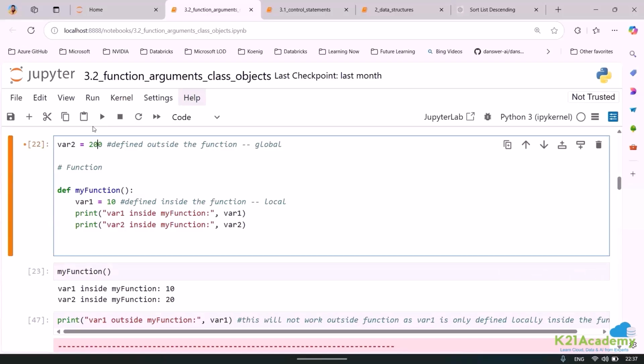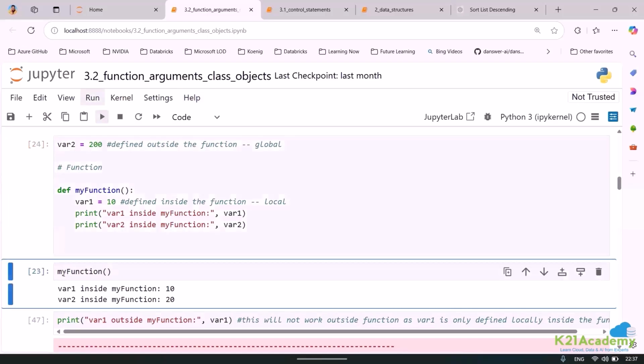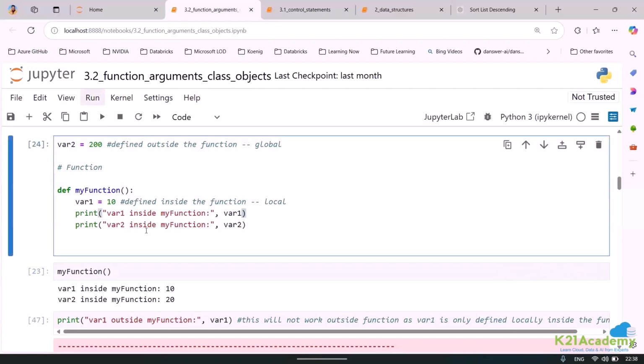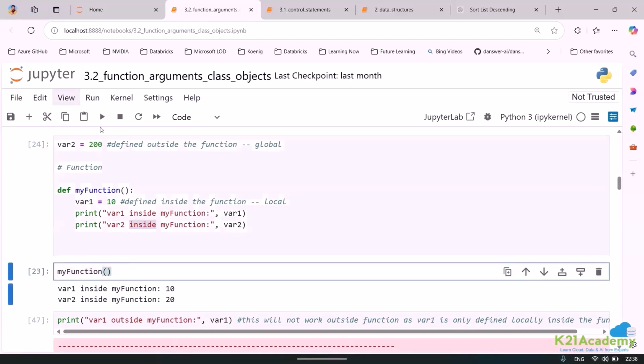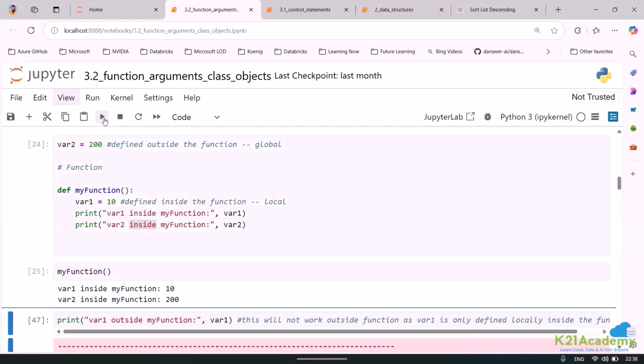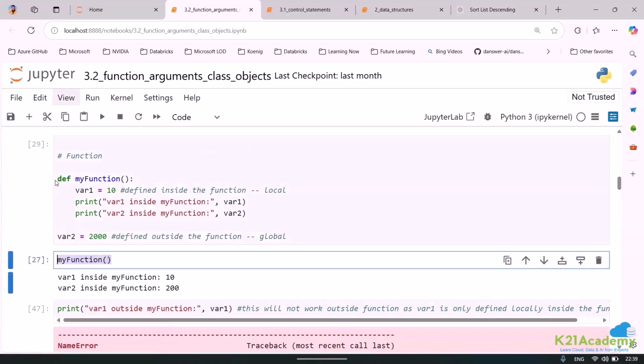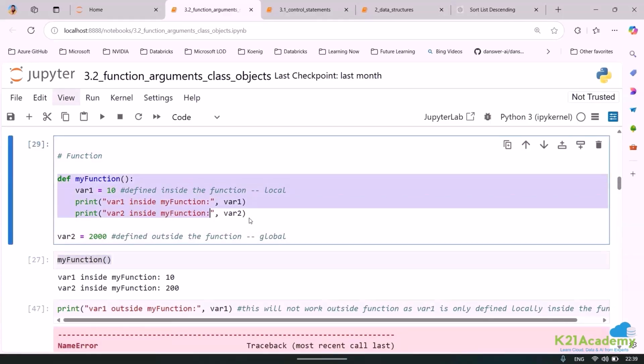If I put it 200, let me show you. So inside, what do we have? Only variable 1. I am asking what is the value of variable 2 inside the function, though it is outside, but even inside the function it will work. Because any global variable is also part of the local system. See, there are two codes. This is one code, and this is another definition. You define it afterwards. Before, it doesn't really matter right now.